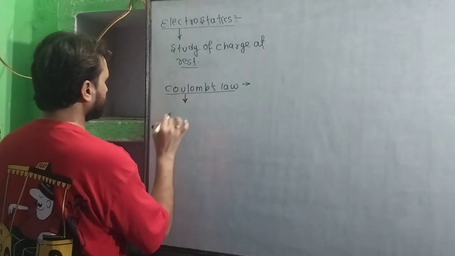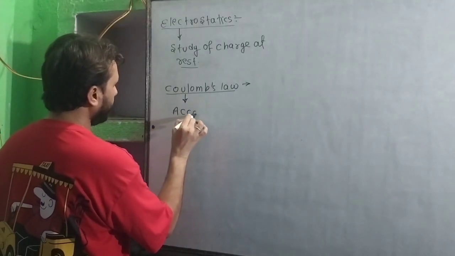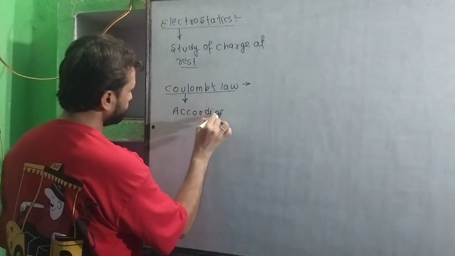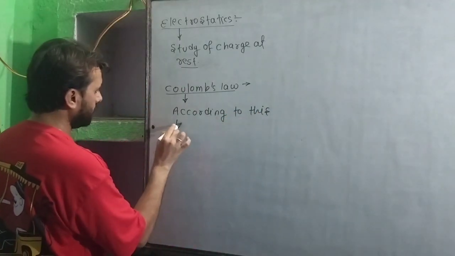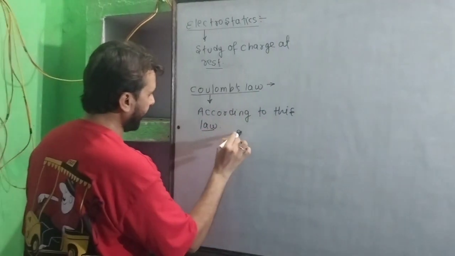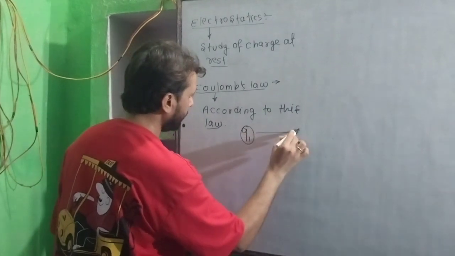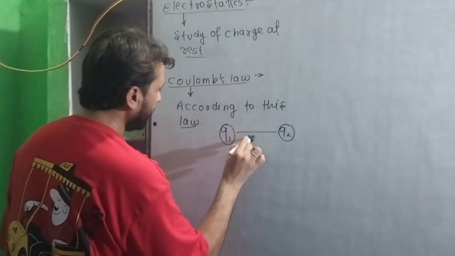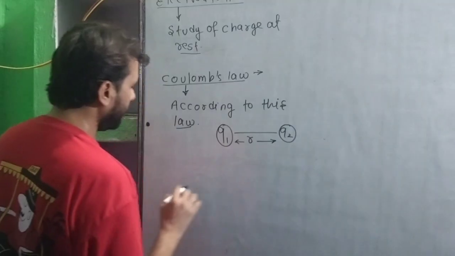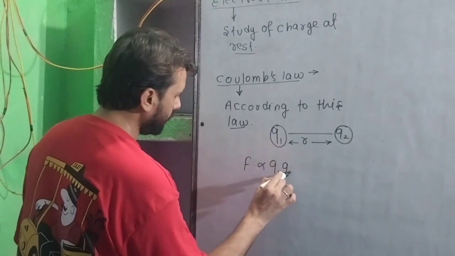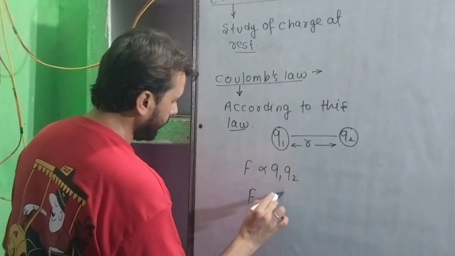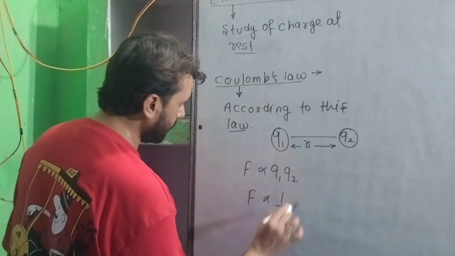So what's the Coulomb's law? According to this law, if we have two charges Q1 and Q2 and the separation is R, so force varies as Q1 and Q2 and is inversely proportional to R square.